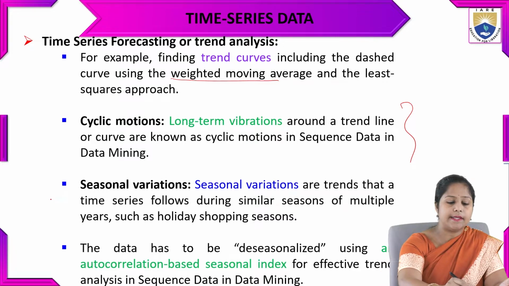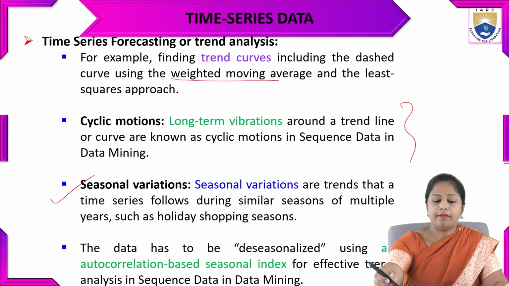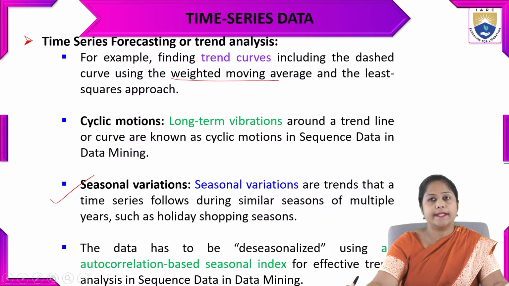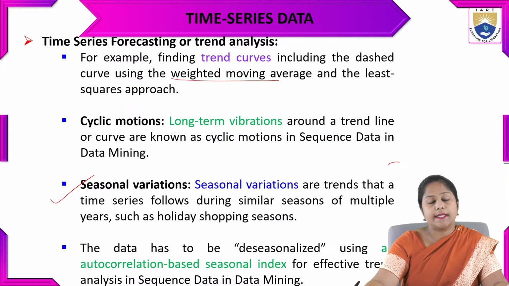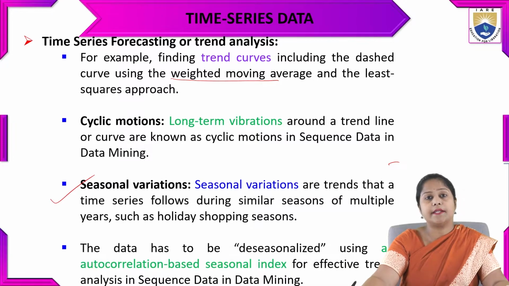The third type is seasonal variances. Seasonal variances are trends in the time series that follow a similar season of multiple years. So in the same season, like if a weather season is there, say summer data, or rainy data, that type of data will have the seasonal variances.